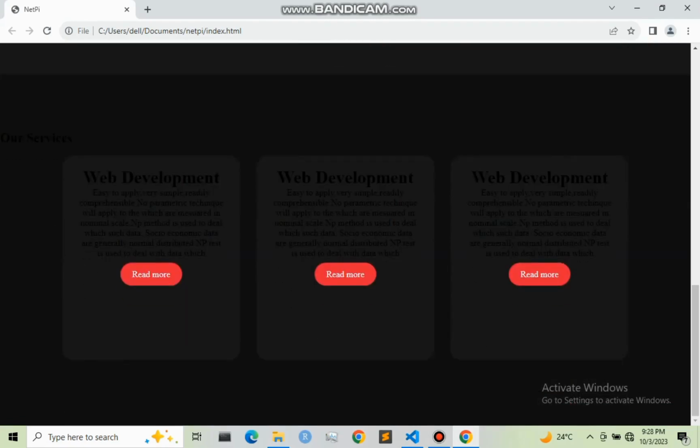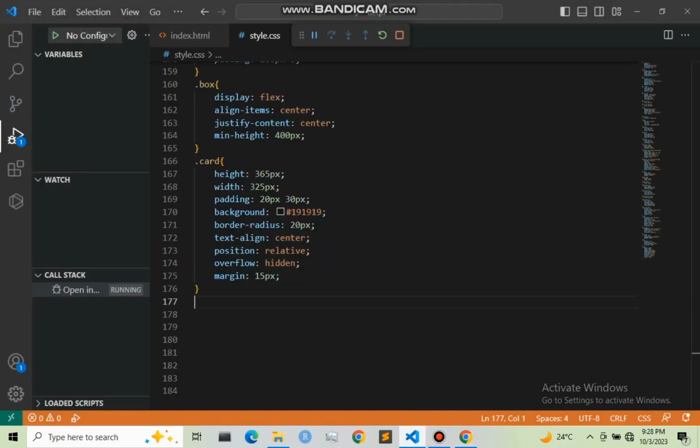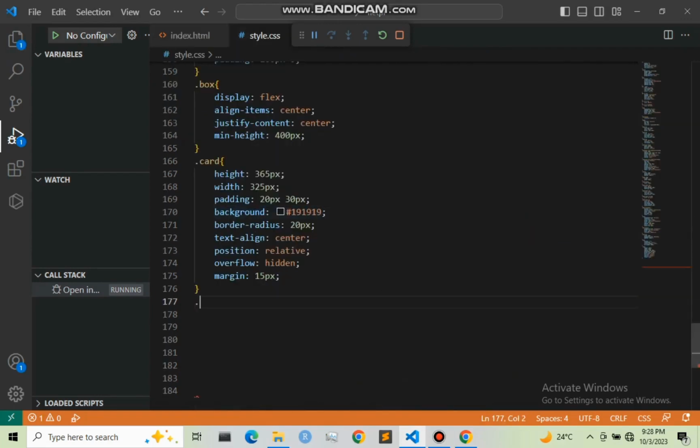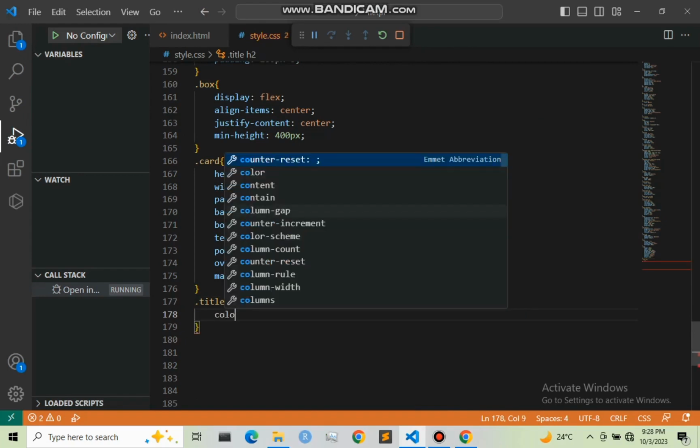So let us now design this title of ours, which is services right here. We want it to be at the center, and also we want to change the color and the font size. So we want to design this title of ours. So this div, that is dot title, and I'm going to design the h2 which is in it, and I'm going to give it a color of white.